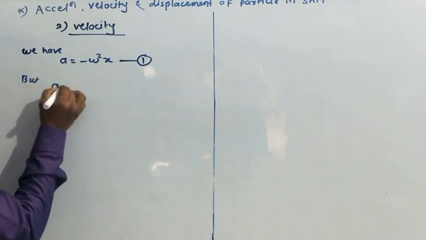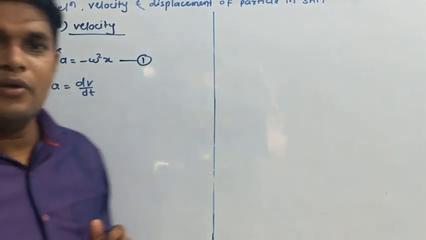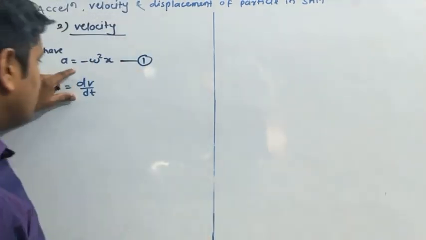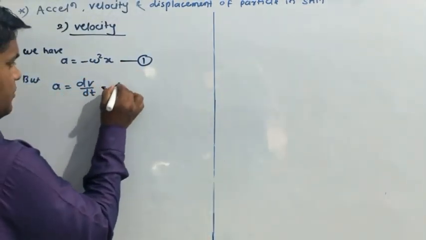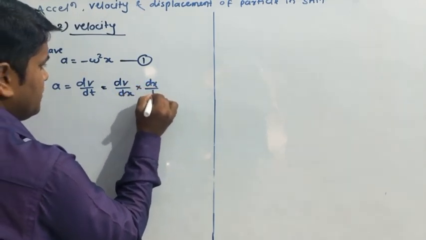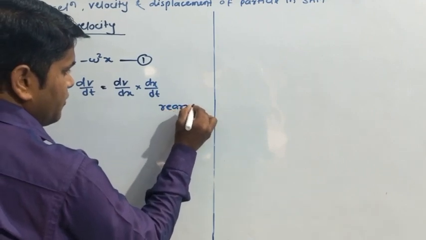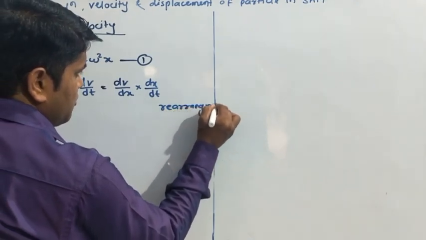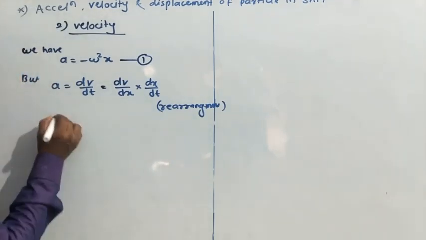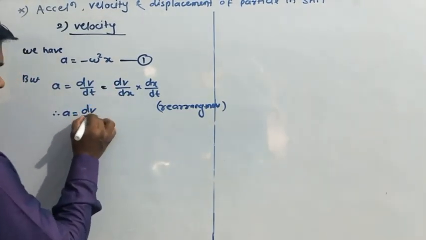But again, acceleration is what? It is velocity upon time. Rearranging this term, dv by dt can be written as dv by dx into dx by dt. We did a rearrangement.